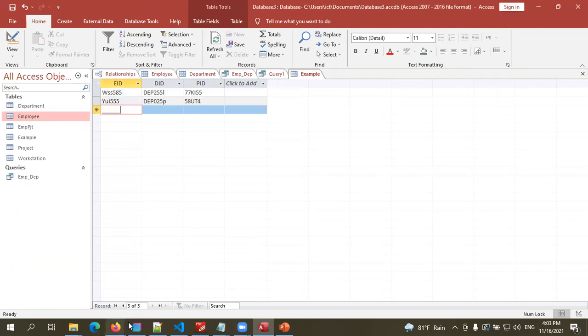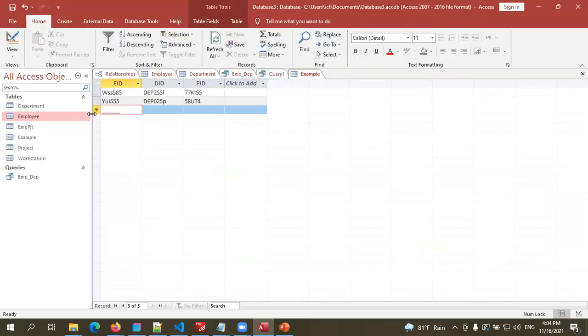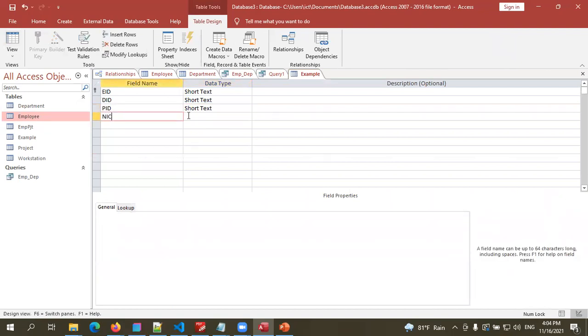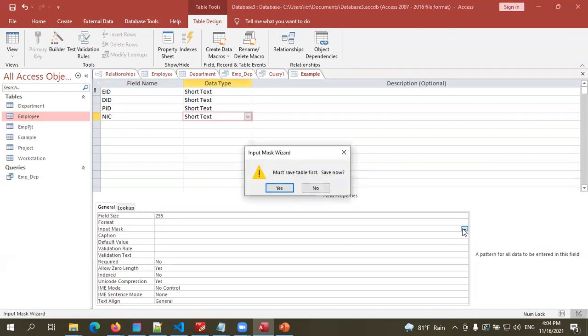So if you search on the web, you can find this list, input masks. So you can follow the symbols and define your own input mask for the number format. Let's say an ID number, NIC number. Shall we add another field? NIC. Right? Input mask. So normally, in some NICs, there are 9 numbers and a letter. Again, in the newest ones, there are 13 numbers, right?